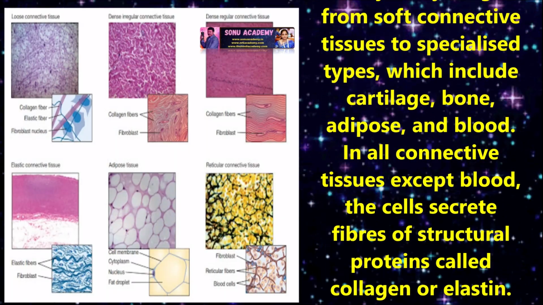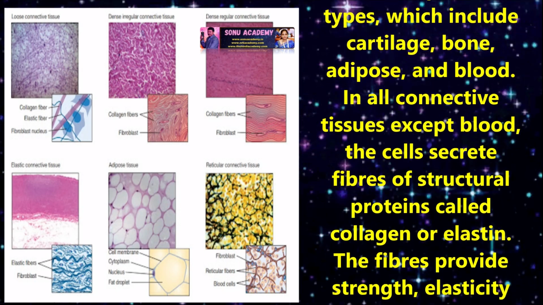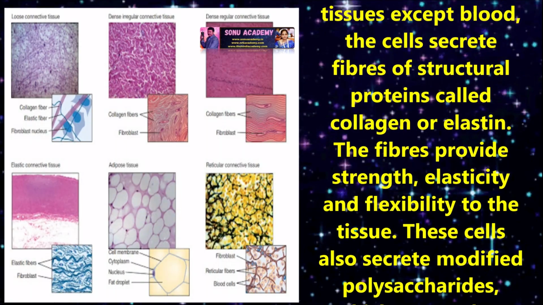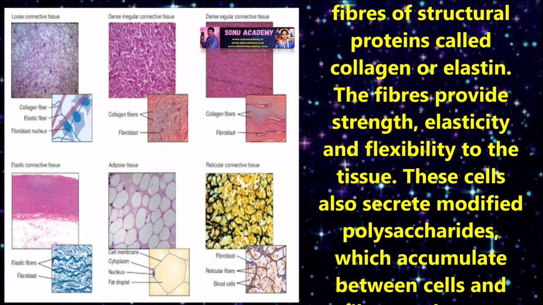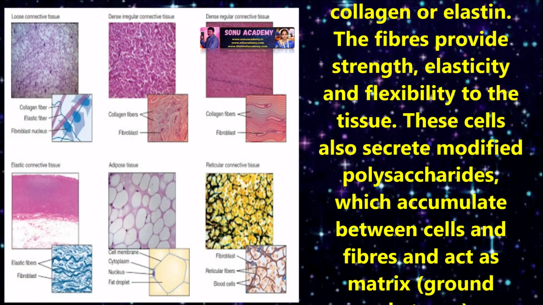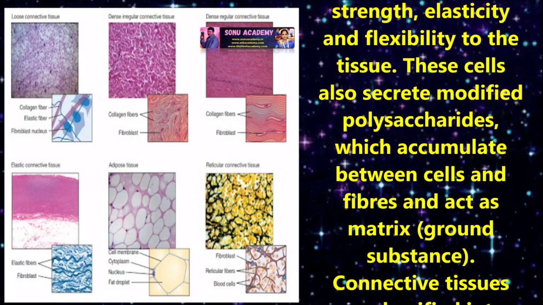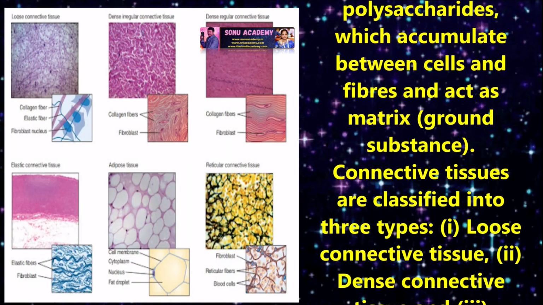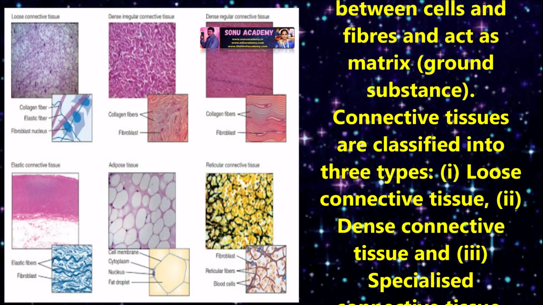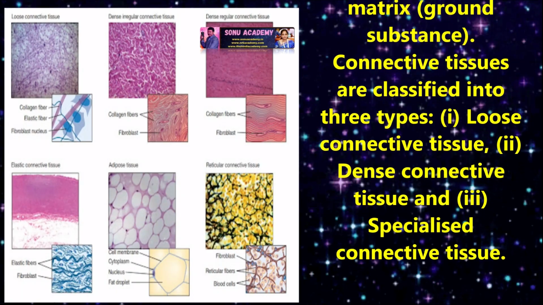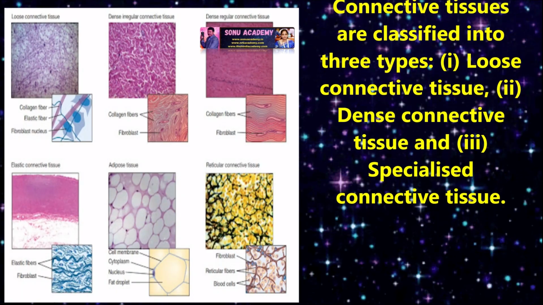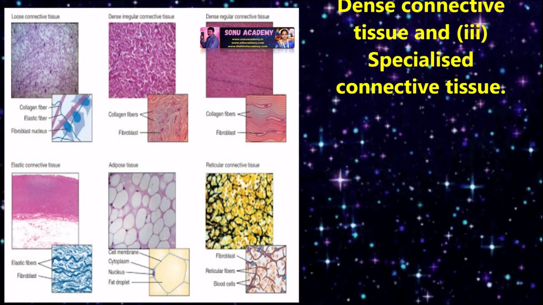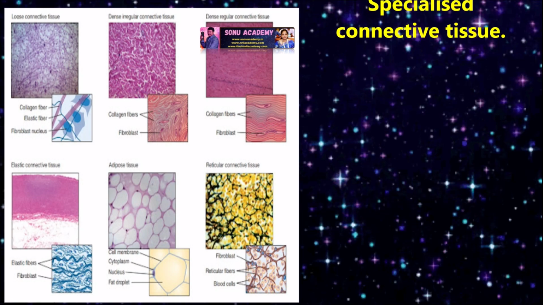In all connective tissues except blood, the cells secrete fibers of structural proteins called collagen or elastin. The fibers provide strength, elasticity, and flexibility to the tissue. These cells also secrete modified polysaccharides which accumulate between cells and fibers and act as matrix, meaning ground substance. Connective tissues are classified into three types: loose connective tissue, dense connective tissue, and specialized connective tissue.